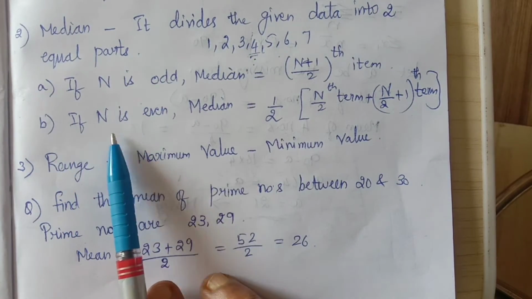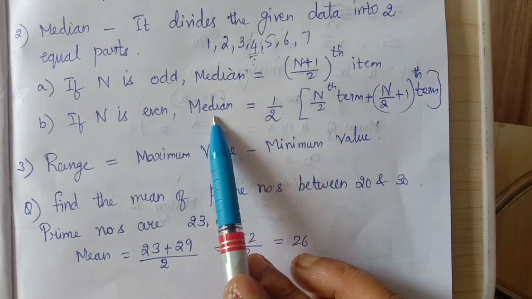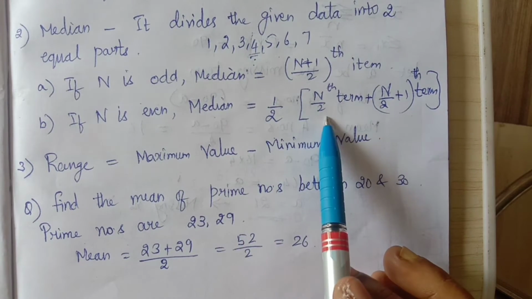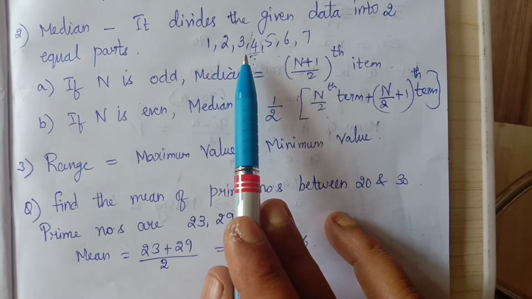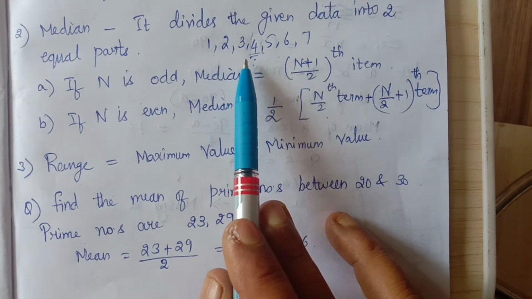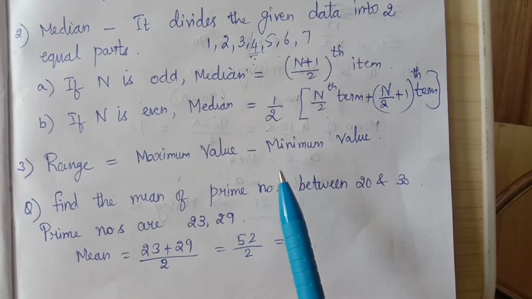Okay. If n is even, you know that you will have two numbers in the middle. So how to arrive at the median? Half of the nth term plus the (n by 2 plus 1)th term. That is, the exact half term and the next term together, and half of it will give you the median.